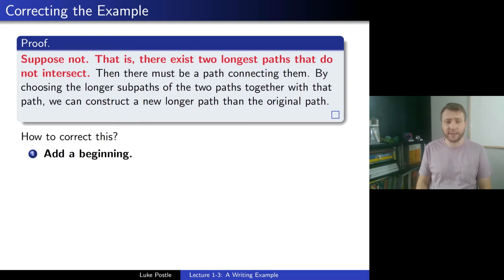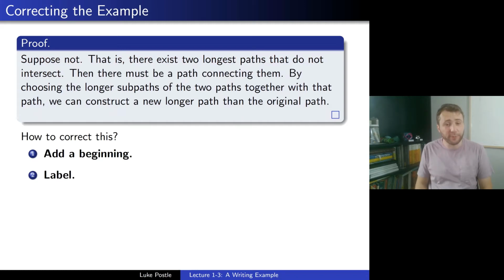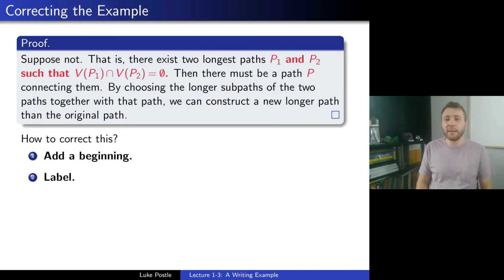Okay, what next? Well, we label. Do you remember that from our guidelines? So we label, right? That's the issue. There's just no labeling, especially at the beginning there. What are these two longest paths? So let's go ahead and label. So let's say longest paths P1 and P2 that do not intersect.